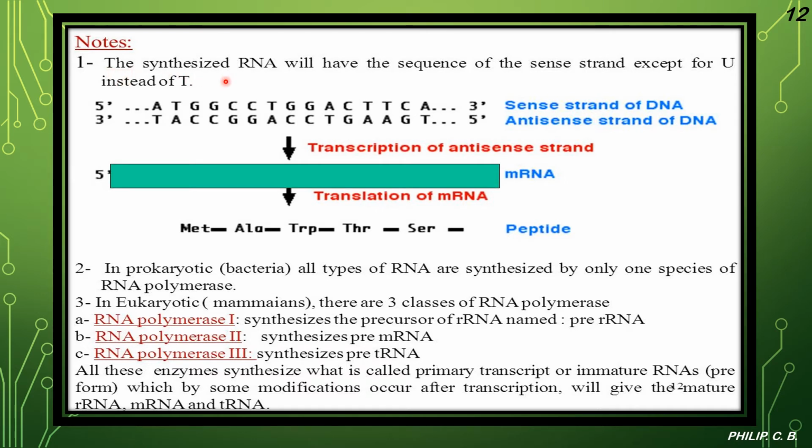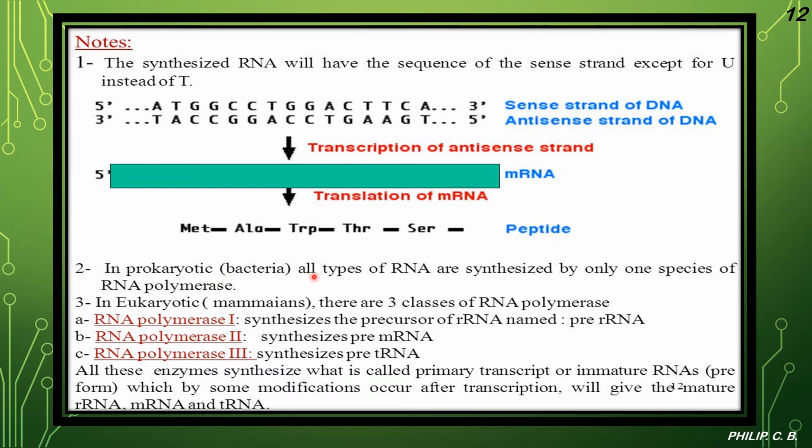So the synthesized RNA will have the sequence of the sense strand, except for U instead of T, which you already learned. So 5 prime, 3 prime, 3 prime, 5 prime: the 5 prime to 3 prime is the sense strand, 3 prime to 5 prime is the antisense strand, right? Then transcription of the antisense strand, that is mRNA formation. Then by translation of mRNA you get a peptide, which you again saw in the previous image. There is again methionine, alanine, tryptophan, tyrosine, serine, forming the peptide or the polypeptide or the protein.